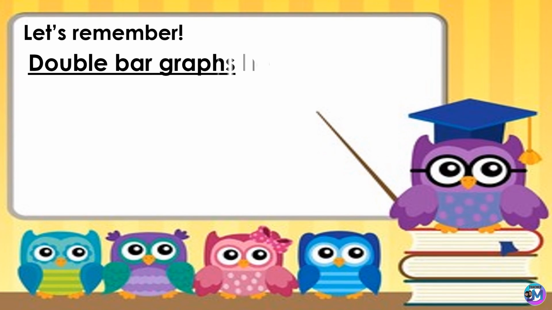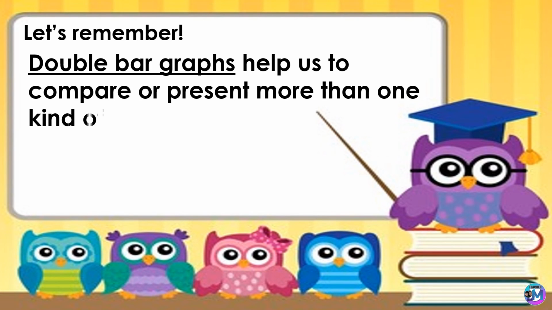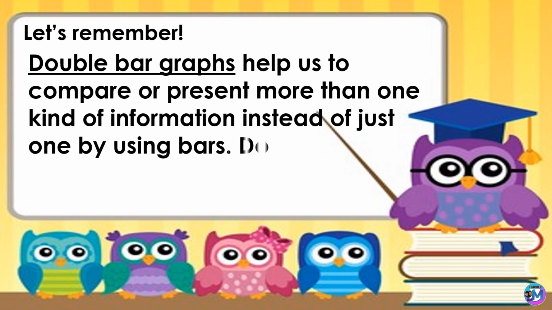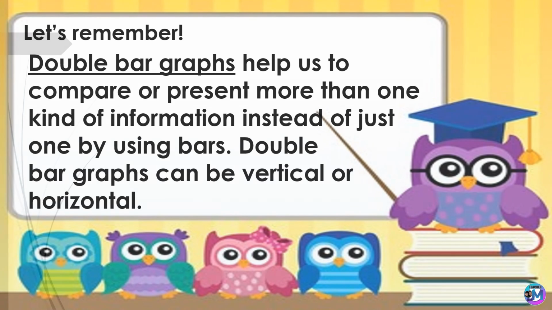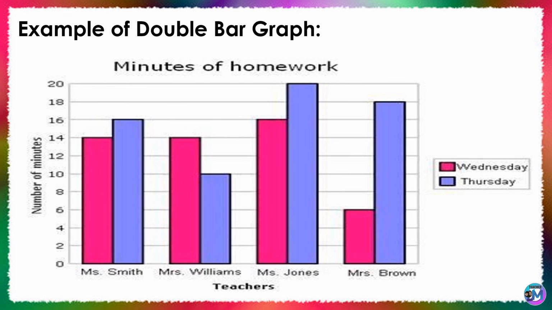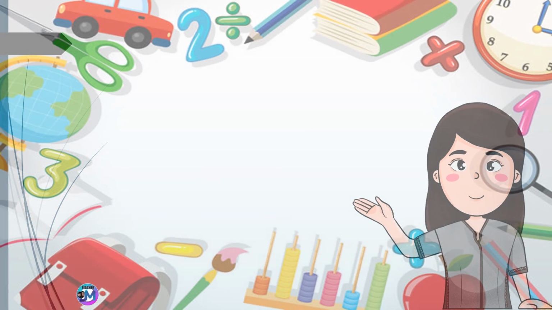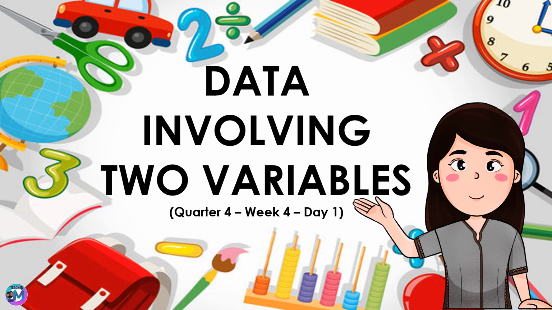Double bar graphs help us to compare or present more than one kind of information instead of just one by using bars. Double bar graphs can be vertical or horizontal. Let's take a look at the given example of double bar graph. There you go. I hope that you learn a lot about data involving two variables, especially how to create and interpret a table and bar graph.